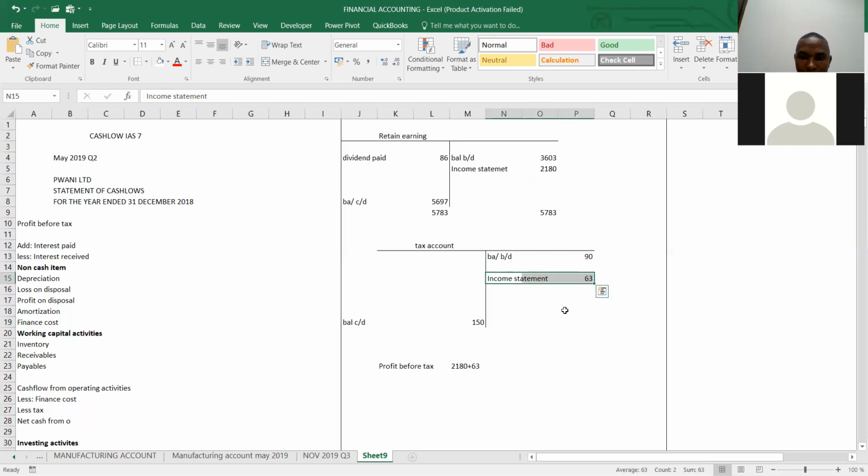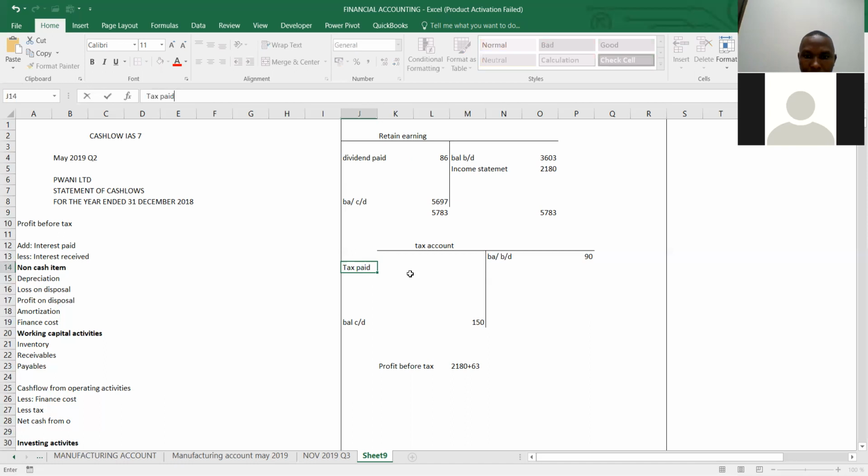So we should debit tax paid, it should be on the debit side. They paid it even yesterday, so we debit the tax paid. The tax paid should be on the debit side, that is 63, so that the balancing figure here is what goes to the income statement.